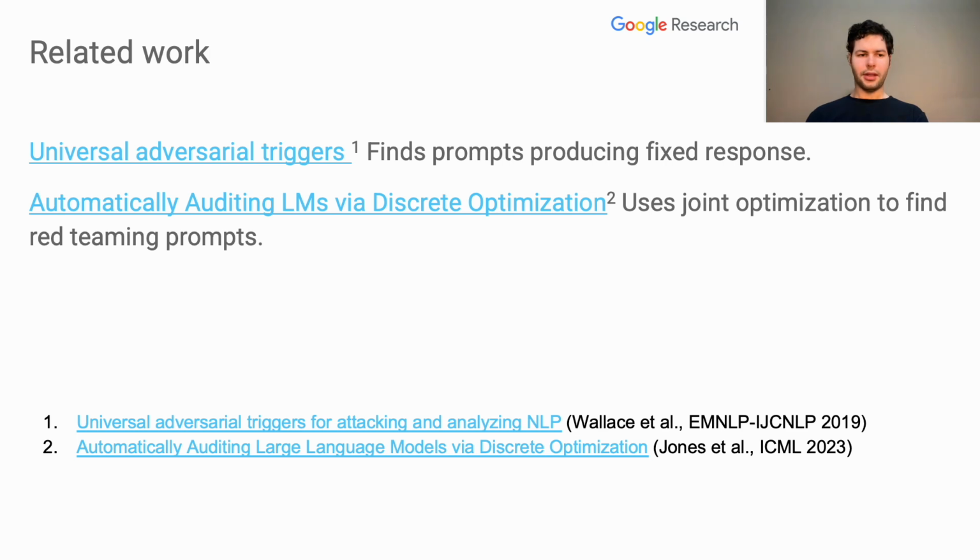Here are some related methods. Universal adversarial triggers finds prompts which produce a fixed response. Automatically auditing LLMs uses joint optimization to find red teaming prompts.